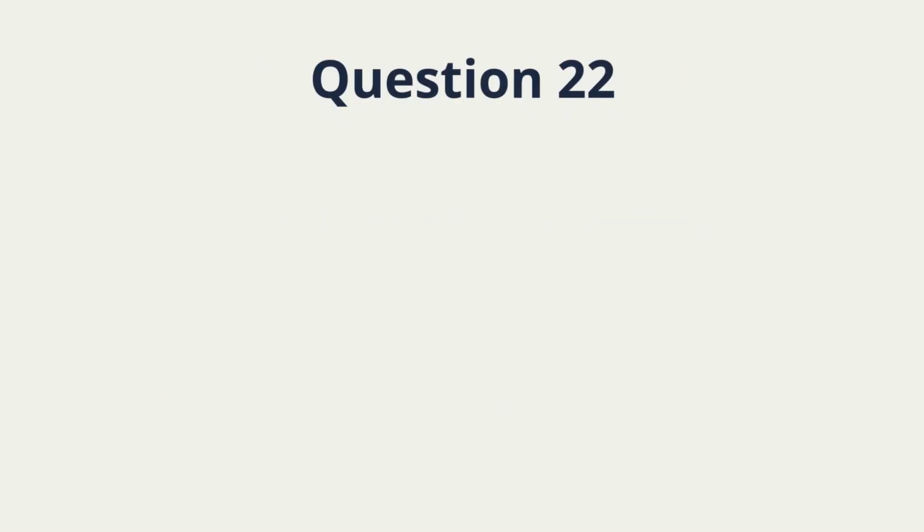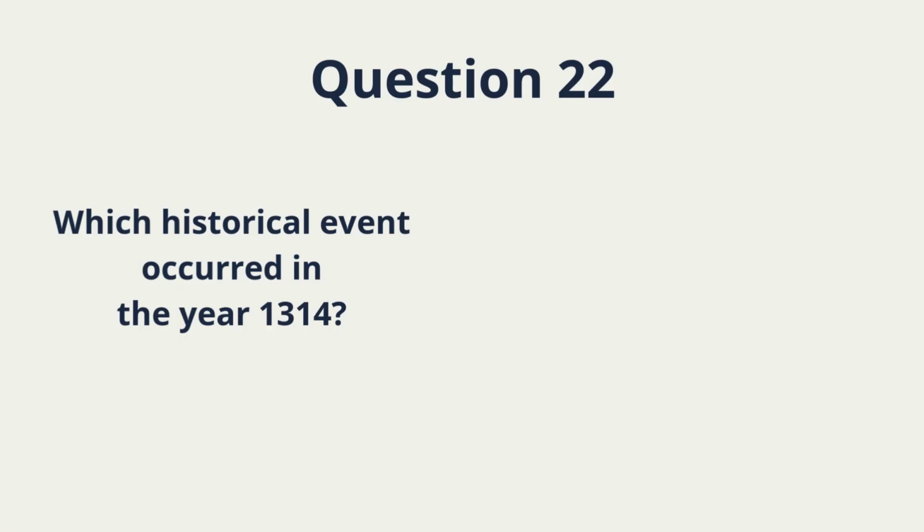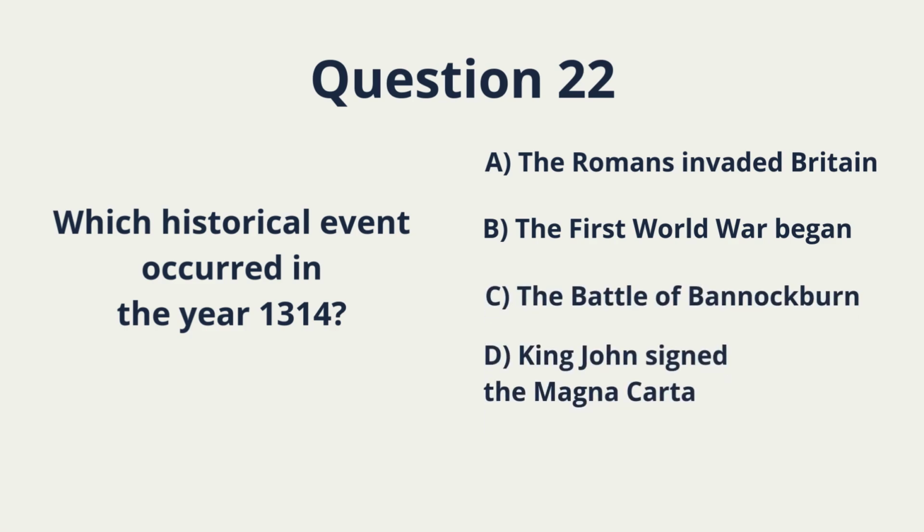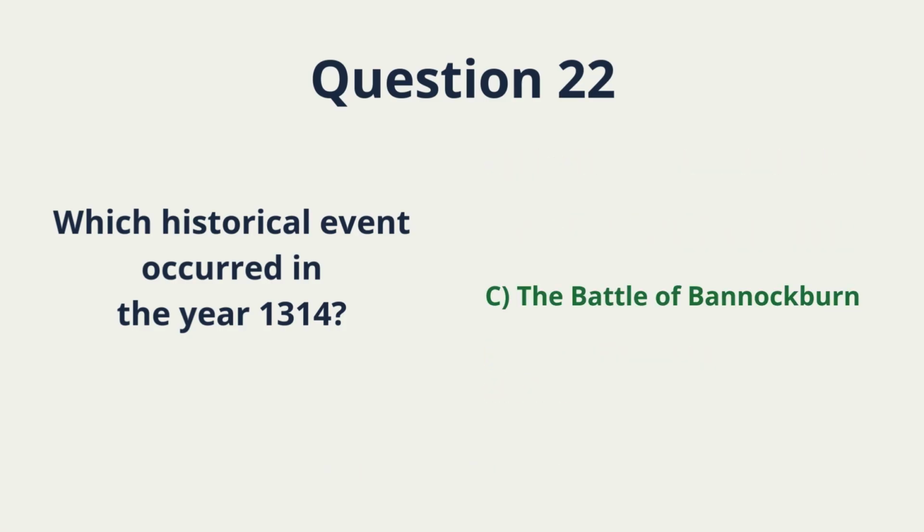Question 22. Which historical event occurred in the year 1314? A. The Romans invaded Britain. B. The First World War began. C. The Battle of Bannockburn. D. King John signed the Magna Carta. This is a key date question. Pause. Choose carefully. Correct answer: C.